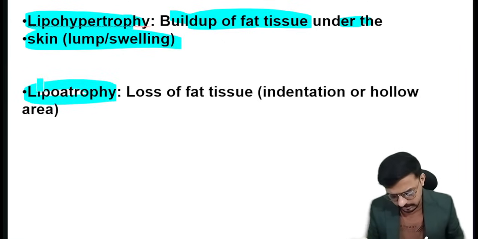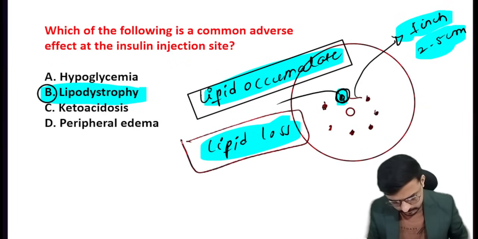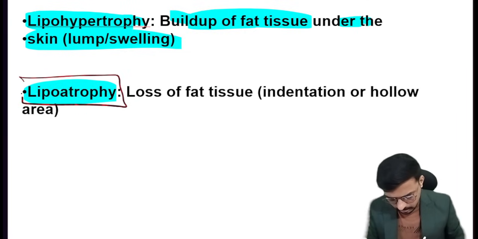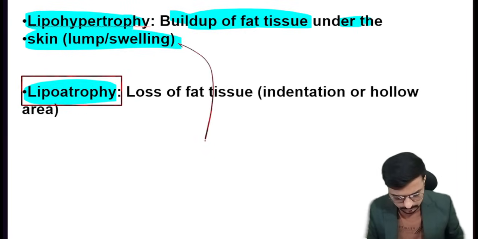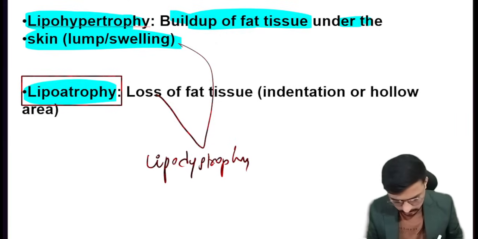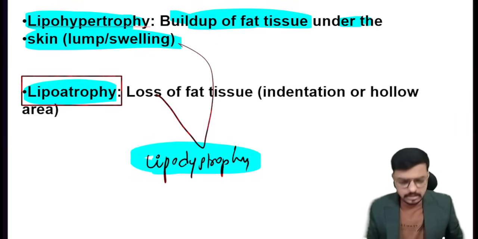And one more thing I told: there may be a loss of the lipids. If there is a loss of lipids, we call this lipoatrophy. Both lipohypertrophy and lipoatrophy are types of lipodystrophy. Lipodystrophy is the most common adverse reaction which happens at the site of insulin administration.